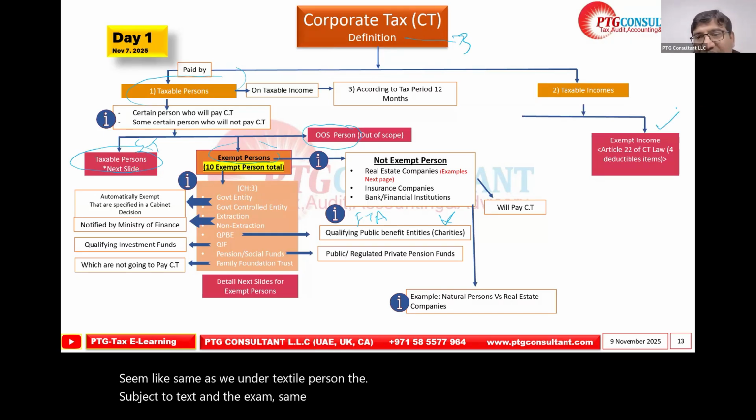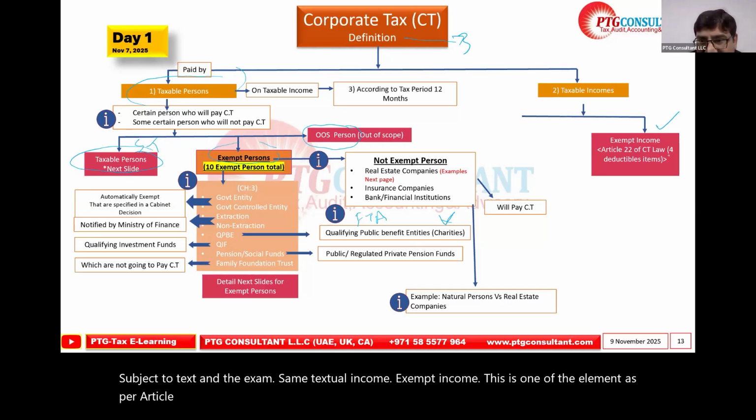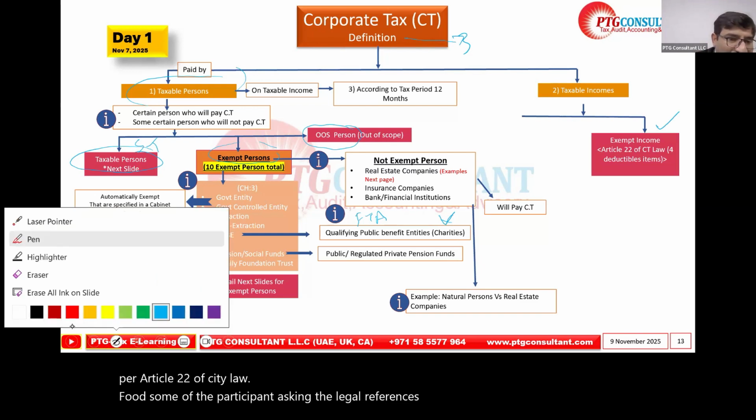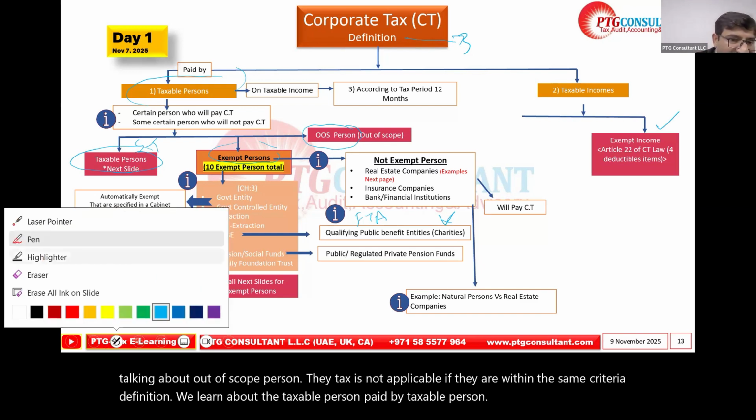This is one of the elements as per Article 22 of the Corporate Tax Law. Some of the participants asked for the legal references, so please note it is built in at each stage. You will see that now.